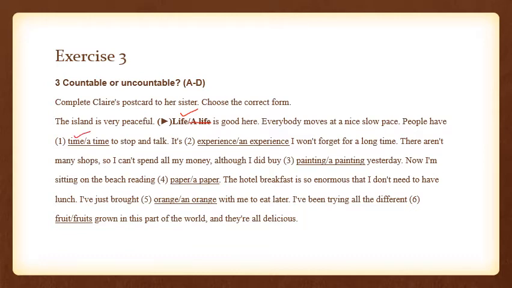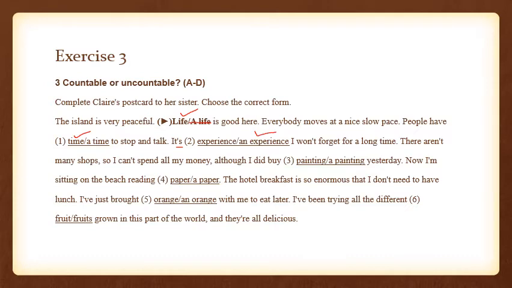It's an experience I won't forget for a long time. Now, it's here, you can see, is the short form for it is. So when you are using is here, it is one experience out of many experiences that she has had. It means that an article can be used with experience, so we are going to choose this option.